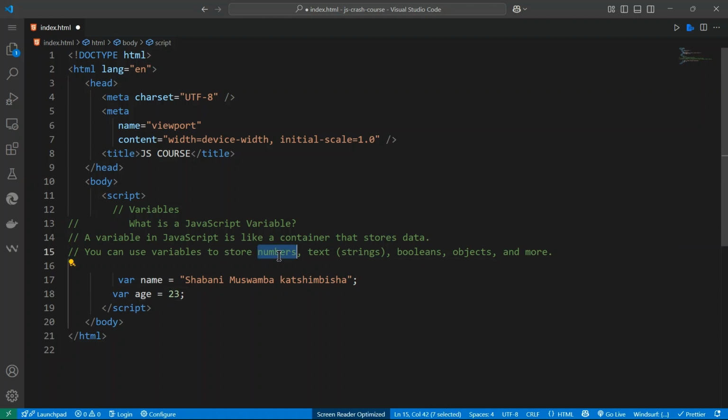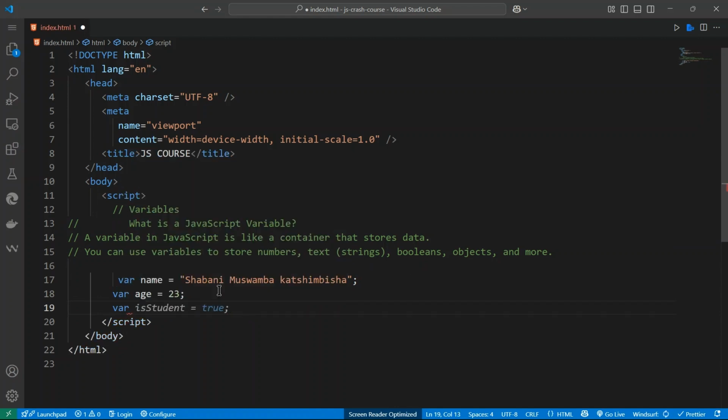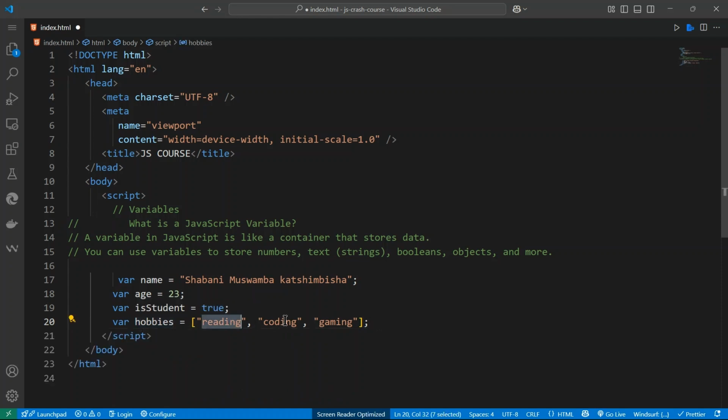Let's store another variable, var isStudent is equal to true. We can also declare a variable to store an array, a list of things, for example var hobbies is equal to reading, coding, gaming.